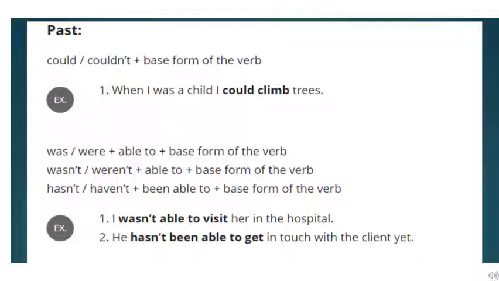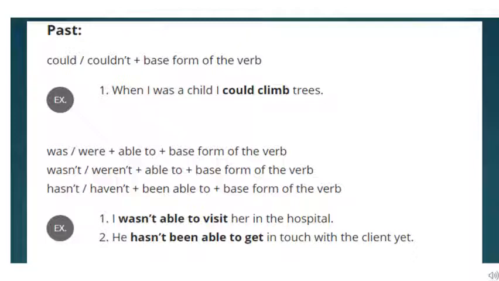Now the next is, when I was a child, I could climb trees. Again, please don't go to the definition first. Read the examples. Let us again come from general to specific. When I was a child, I could climb trees. When I was a child, I could swim easily.